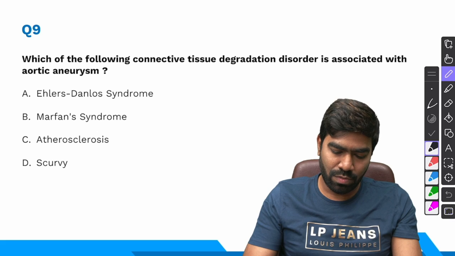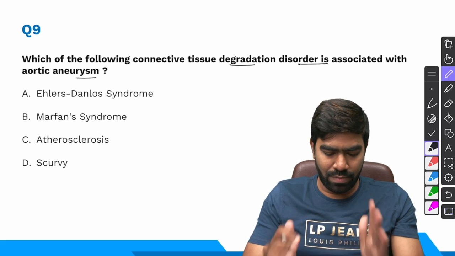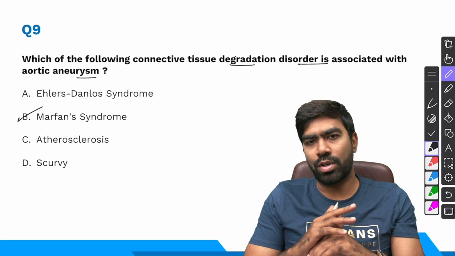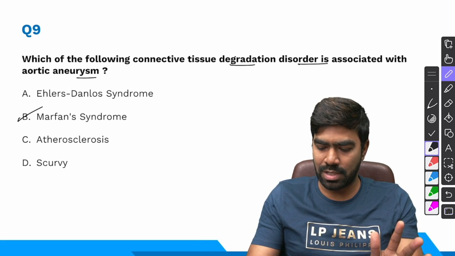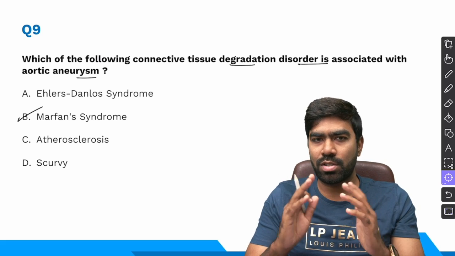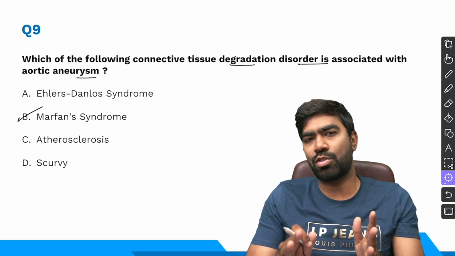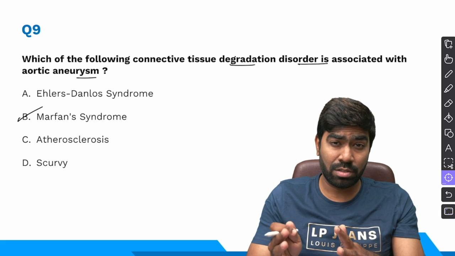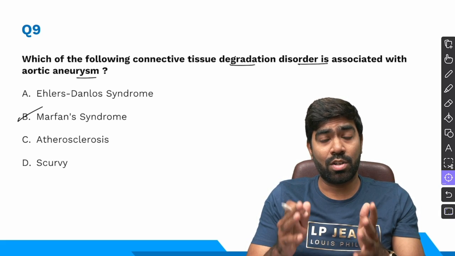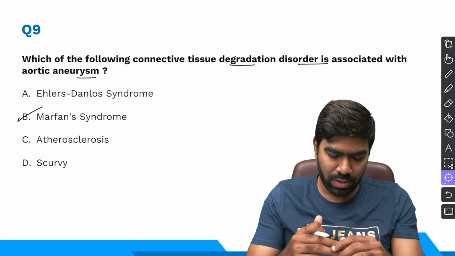Coming to question number 9, which of the following connective tissue degradation disorders is associated with aortic aneurysm? Whenever Marfan syndrome is there in the picture, I'm not going to choose anything apart from that, because it's a typical connective tissue degradation disorder that's going to be associated with thoracic aortic aneurysm especially. And what about Ehlers-Danlos syndrome? Yes, one type of Ehlers-Danlos syndrome, the type 4 vascular type, can cause aortic aneurysm and aortic dissection. But comparing with Marfan syndrome, I'll go for Marfan syndrome only.